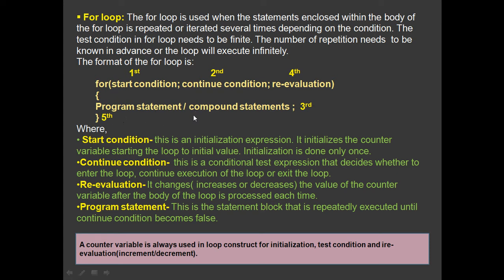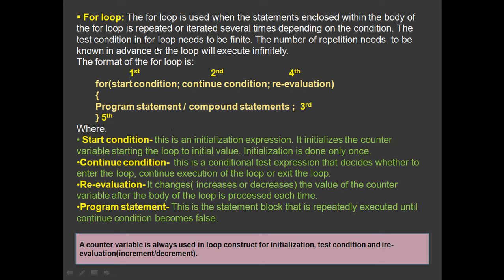When you need to repeat this program statement again and again, then you use the for loop. It will be based on these three conditions. If this condition holds true, then the body of the loop, this program statement, will keep on executing.